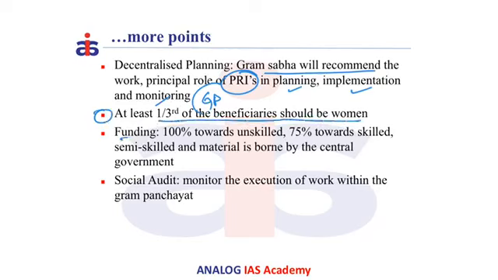and the funding ratio is 100% towards unskilled and 75% towards skilled, semi-skilled and material, which is borne by the central government. The rest, that is 25% of the skilled, semi-skilled and material, is borne by the state government.